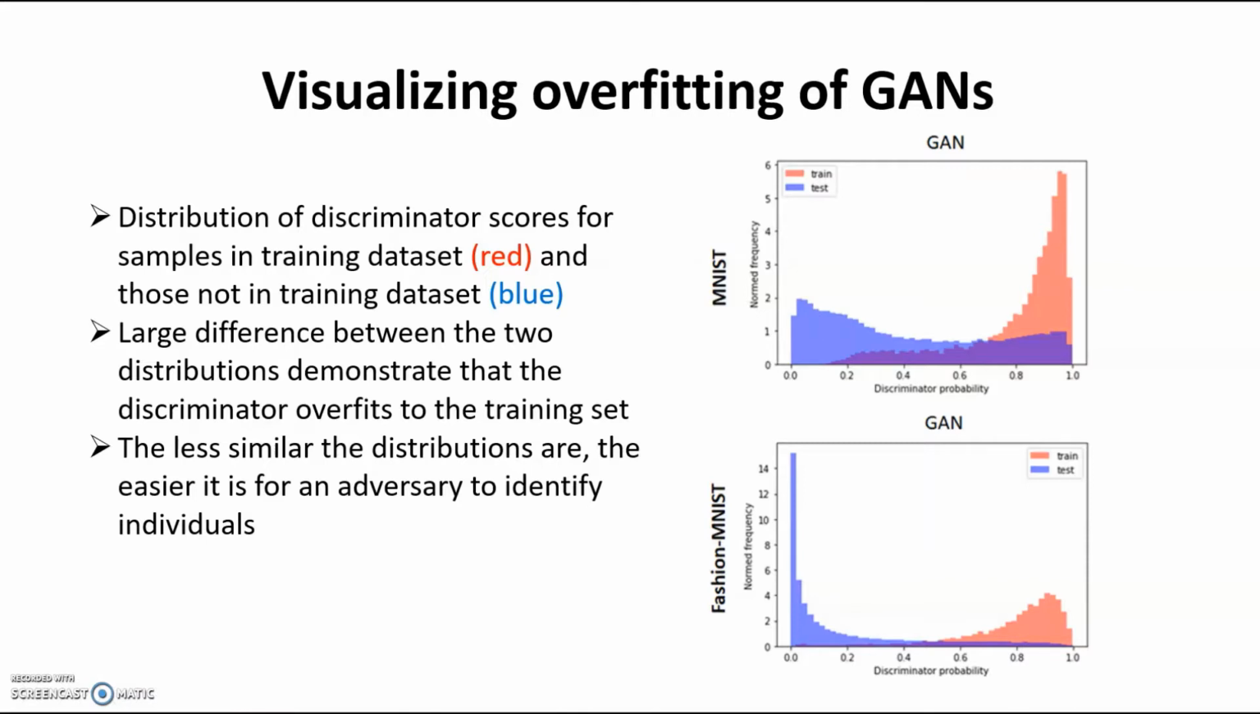And as one might imagine, since there is such a large discrepancy between these two distributions, an adversary that relies on this difference would be quite powerful.